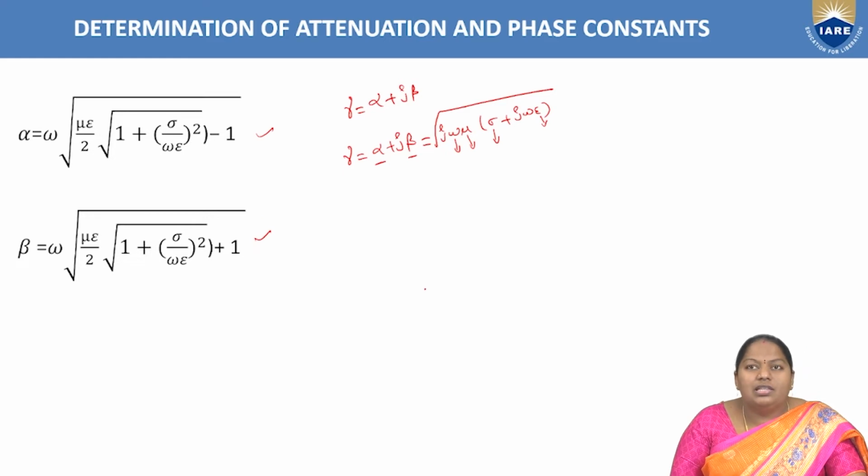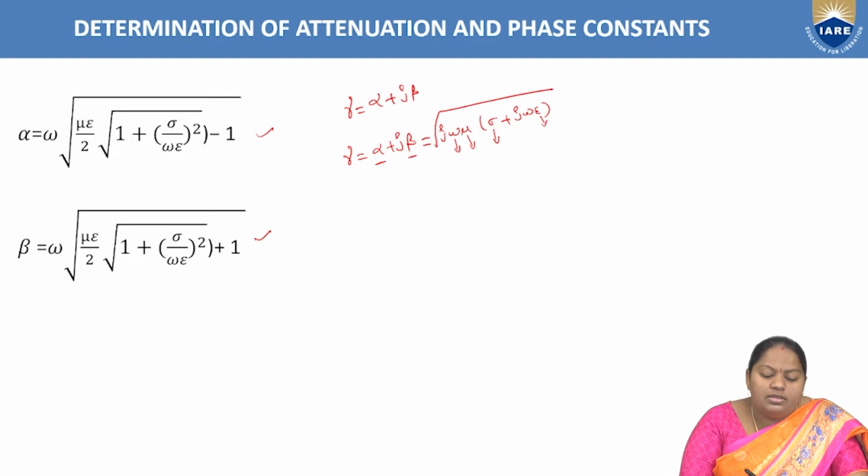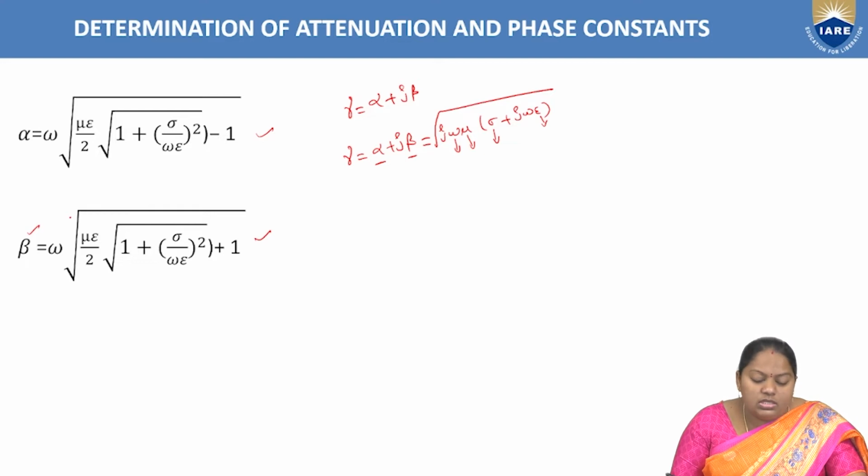Depending upon this, alpha and beta are to be evaluated. That is, alpha is the attenuation constant, which is given by omega root over mu epsilon by 2 into root over 1 plus sigma by omega epsilon whole square minus 1. And beta is the phase constant, which is equal to omega root over mu epsilon by 2 into root of 1 plus sigma by omega epsilon whole square plus 1, right? In order to estimate the wave motion in different types of medium, we have the following parameters.